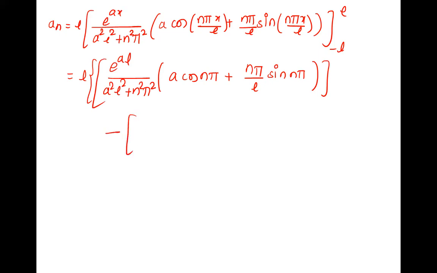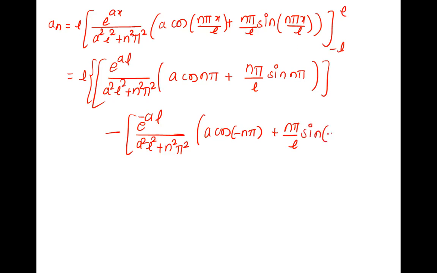So lower limit is minus L. So x we have to write as minus L. E raised to minus aL, a square L square plus n square pi square into a cos, x is minus n pi by L. Minus L and L get cancelled. It will be cos of minus n pi, right? So cos of minus n pi plus n pi by L into lower limit minus L. So again L and L get cancelled, and there is minus n pi, right, sin of minus n pi.